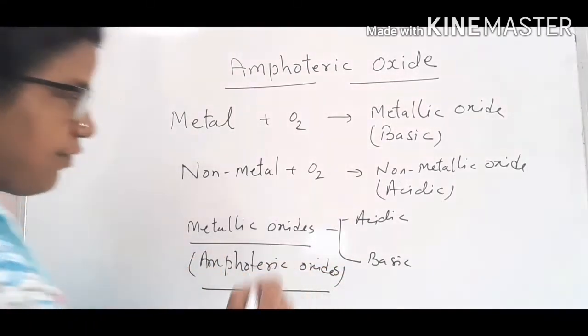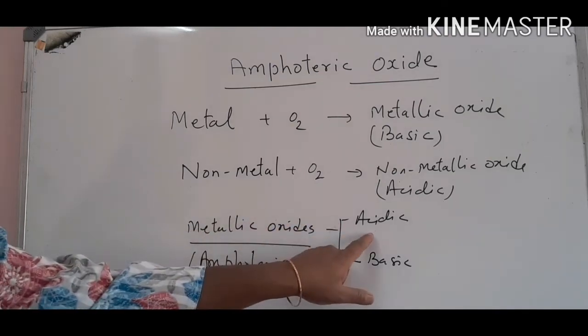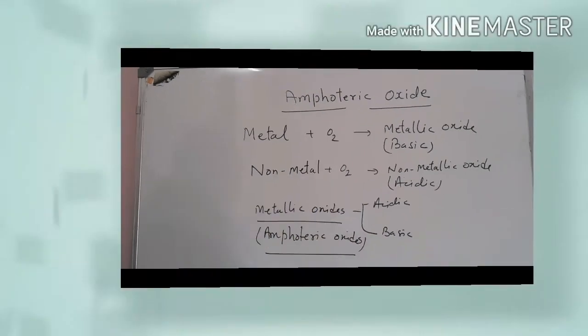So how can you define an amphoteric oxide? An amphoteric oxide is a metallic oxide which can show properties of both acidic oxide as well as basic oxide.